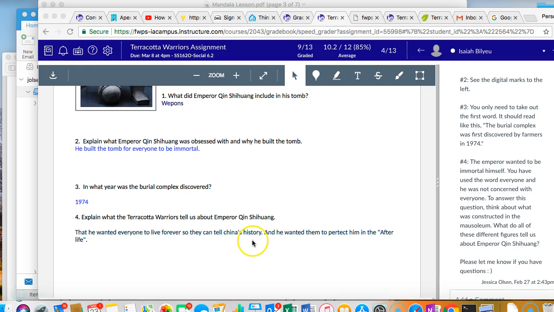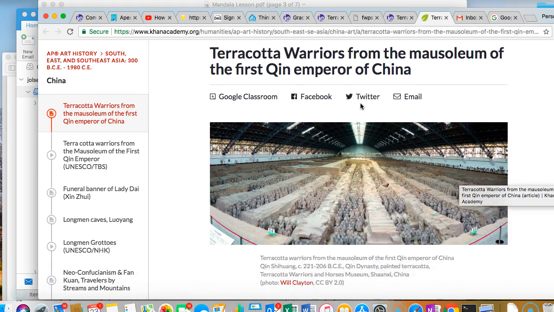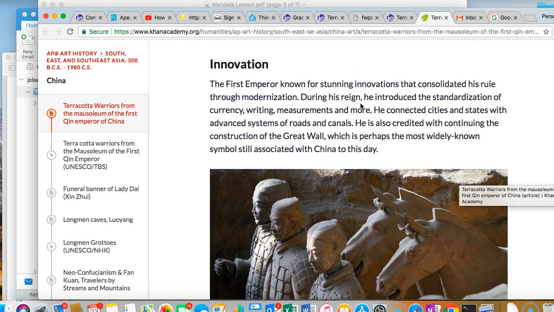Now, on this last question, number 4, what I wrote to you in the feedback was, the emperor wanted to be immortal himself. You have used the word everyone, and he was not concerned with everyone. To answer this question, think about what was constructed in the mausoleum, and then what do all of these different figures tell us about Emperor Qin Shi Huang? Okay, so I'm going to go to the reading document, and the part that I have pulled up is only a couple of paragraphs into the article, and this part of the article is called innovation.